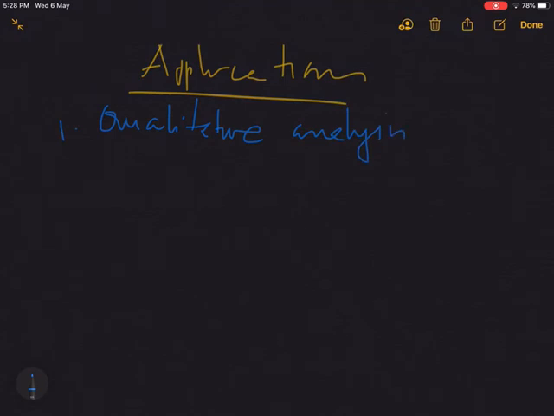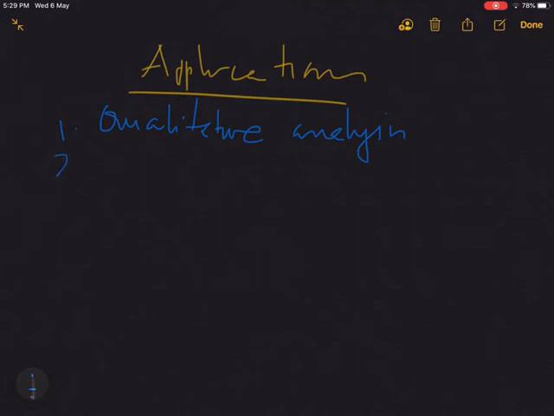IR spectroscopy is very effective to find out the functional group present in a compound. Thus, we can very easily identify the compound present, and thus it is very effective for qualitative analysis.